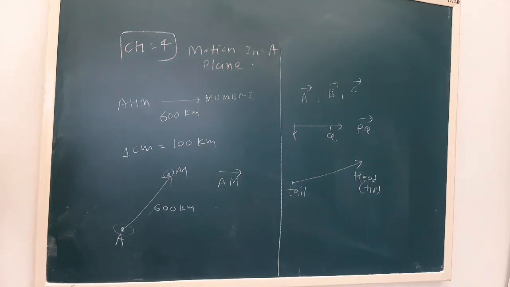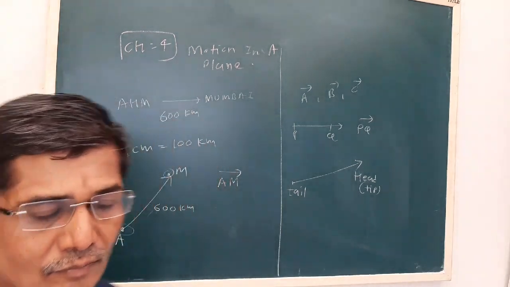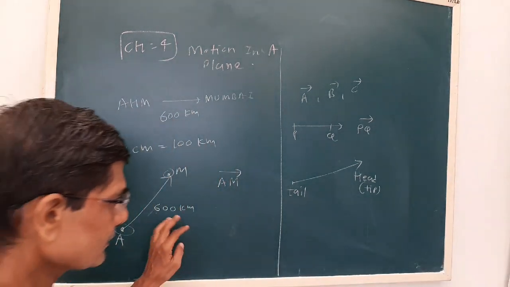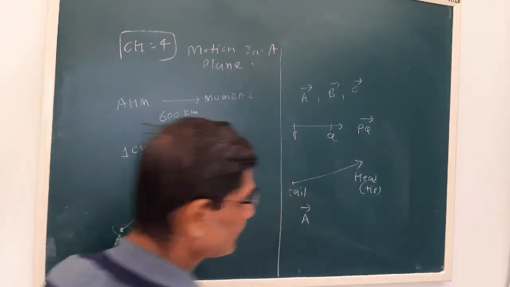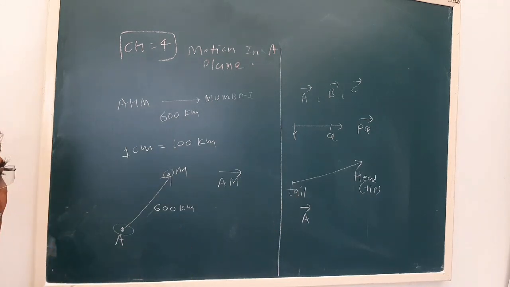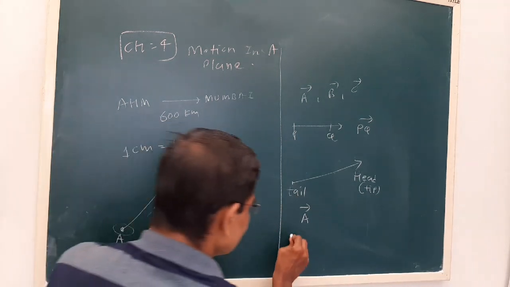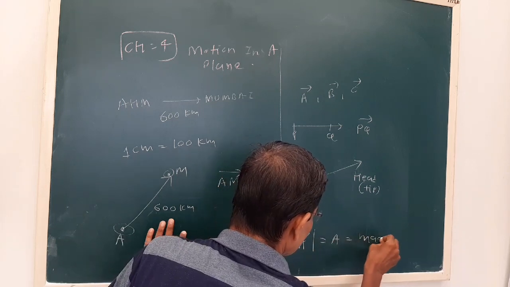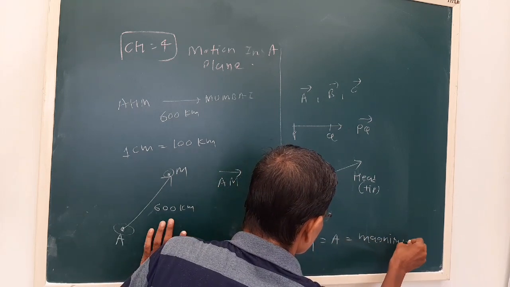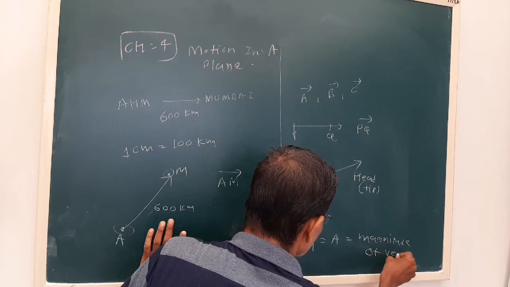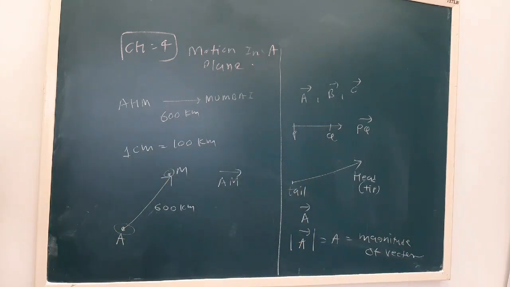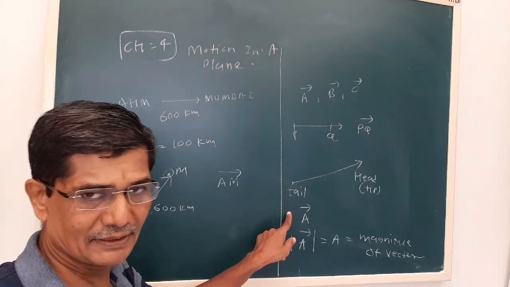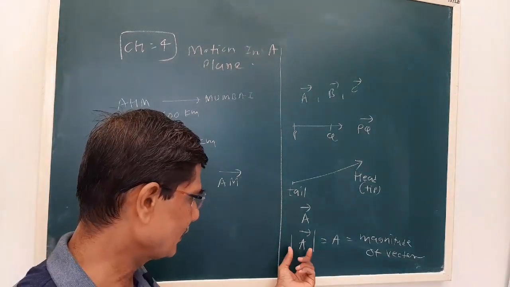Now suppose A is a vector, then modulus of A, or simply A, is called the magnitude of the vector.